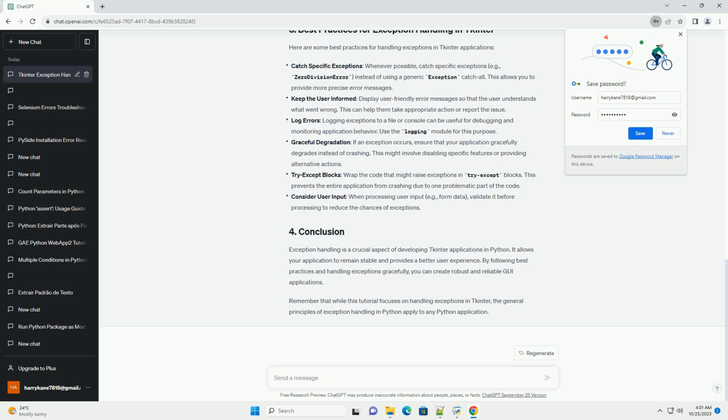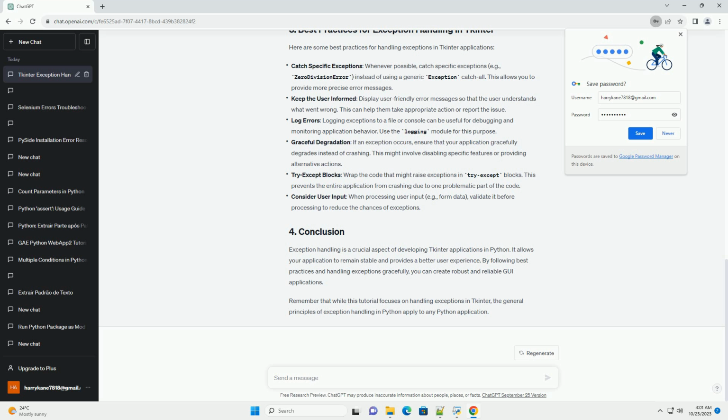In this example, when the divide by 0 button is clicked, an attempt to divide by 0 is made, which will raise a zero division error. We catch this exception and update a label with an error message. Here are some best practices for handling exceptions in Tkinter applications.